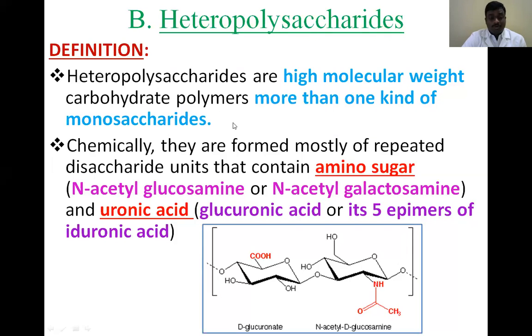Mostly these are amino sugars and uronic acid. Examples of amino sugars are N-acetyl glucosamine and N-acetyl galactosamine. For the uronic acid, examples are glucuronic acid or its C5 epimer, iduronic acid. So these polysaccharides have amino sugars and uronic acid.